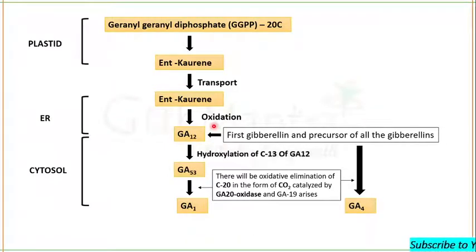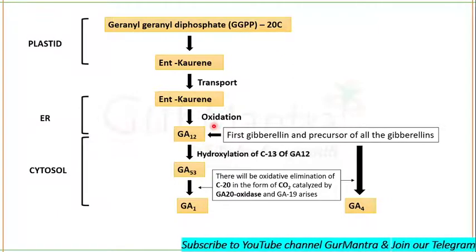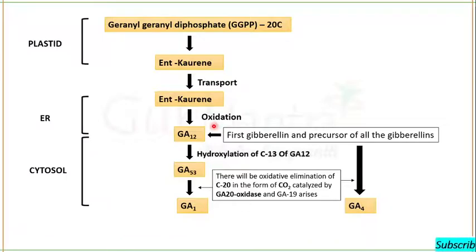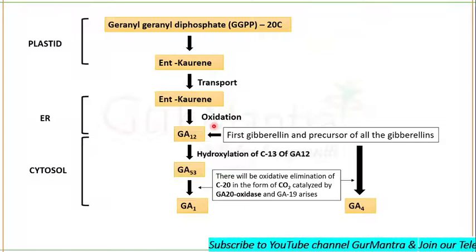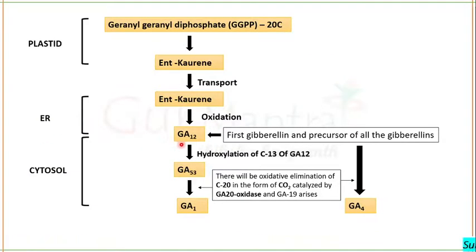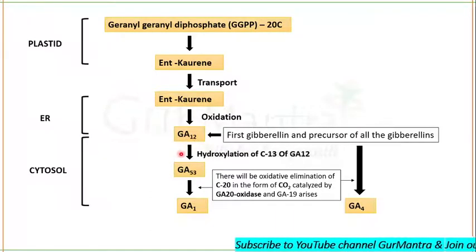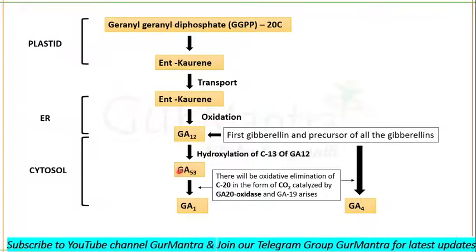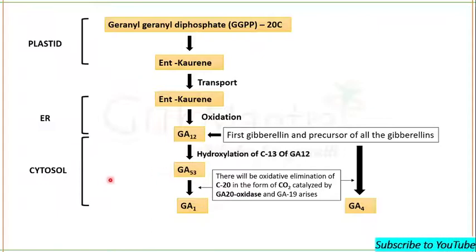Got it? So ent-kaurene is oxidized into gibberellic acid 12. Before gibberellic acid 12, it is gibberellic acid aldehyde which is formed and which then gets converted into gibberellic acid 12. So conversion of ent-kaurene into gibberellic acid 12 takes place in the endoplasmic reticulum. Even in the endoplasmic reticulum, the conversion of gibberellic acid 12 occurs into gibberellic acid 53. Then both of these, gibberellic acid 12 and gibberellic acid 53, can enter the cytosol and then start the synthesis